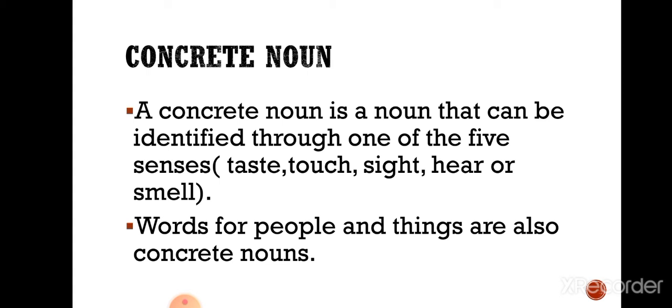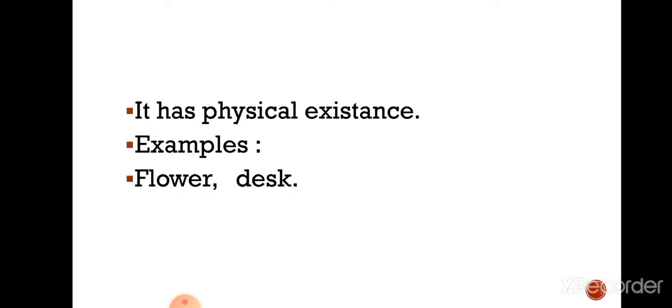Words for people and things are also considered as concrete nouns. For example, flower or desk. These are actually the concrete nouns. An important difference between abstract noun and concrete noun is that abstract noun does not have physical existence, while concrete noun has physical existence. Abstract noun cannot be perceived by the five senses, but concrete noun can be perceived by the five senses.